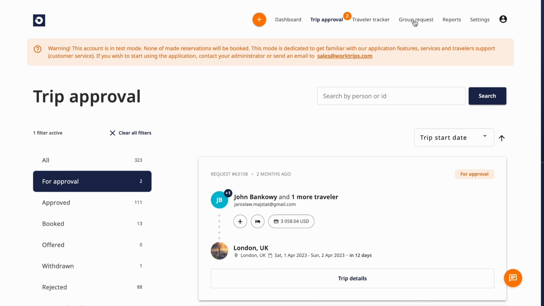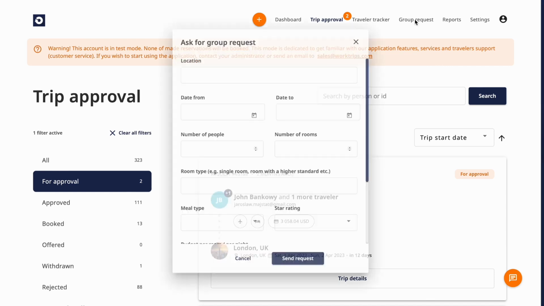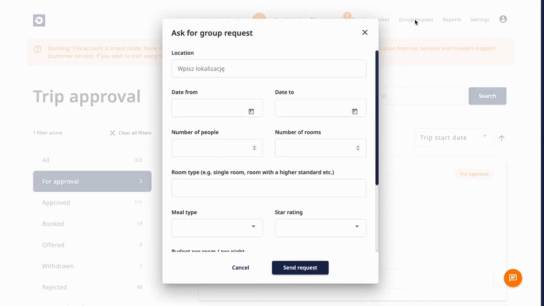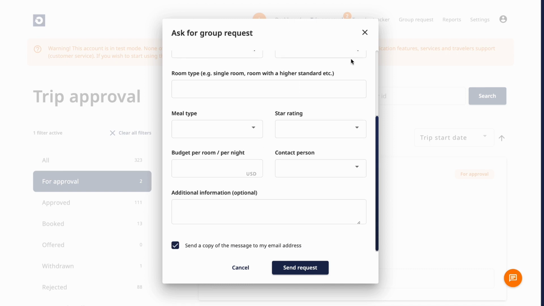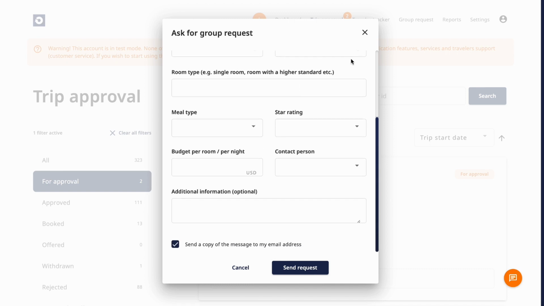You can also create a trip for more than 9 people. In order to do that, select Group Request from the navigation bar. Please fill in the form with the travel request details and click Send Request. One of our agents will then prepare an offer for you. When it is ready, you will receive it in your email.